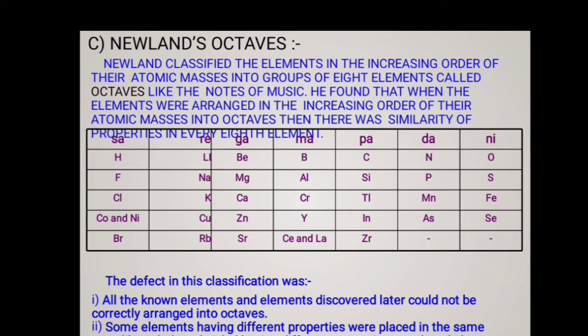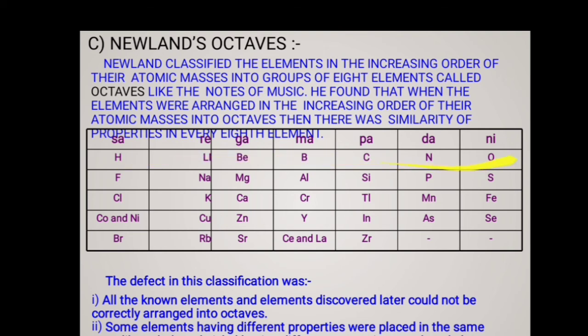According to him, Newlands classified the elements in the increasing order of their atomic masses into groups of 8 elements called octaves, like the notes of music. He found that when the elements were arranged in the increasing order of their atomic masses into octaves, there were similarities of properties in every 8th element.